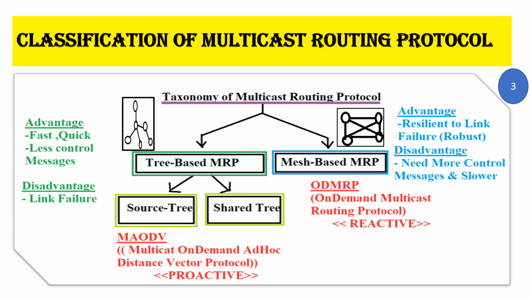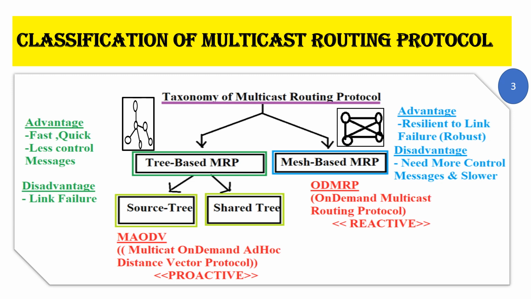So a major difference between tree based and mesh based is that in tree based you only have a single path between the source and the receiver nodes. When it comes to mesh based, you have more than one path between the sender node and the receiver nodes.